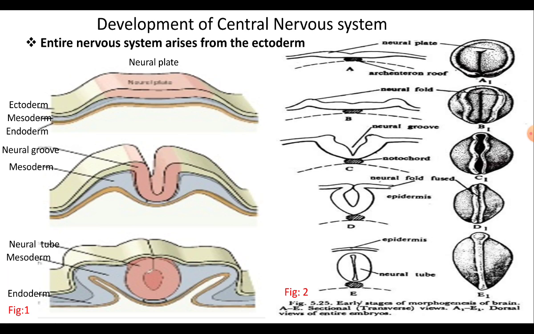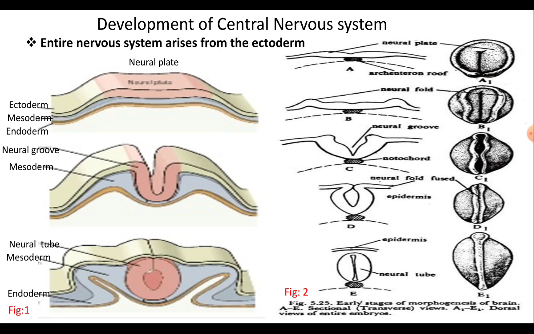Development of central nervous system. The entire nervous system in vertebrates arises from the ectoderm. During the embryo development, there are important morphogenetic changes that occur after gastrulation. That is the development of central nervous system. And this central nervous system starts as a simple tubular nerve tube which transforms into brain and spinal cord and their associated structures during the course of development. And these morphogenetic processes are called neurulation.